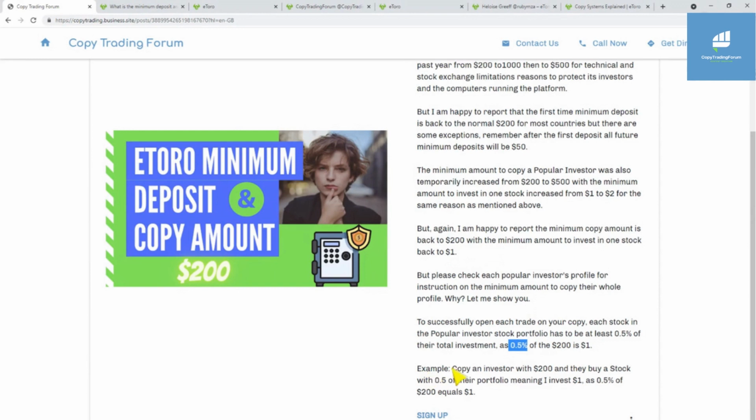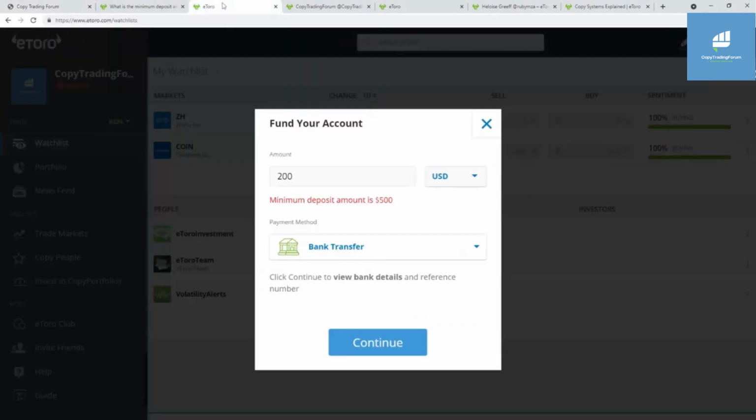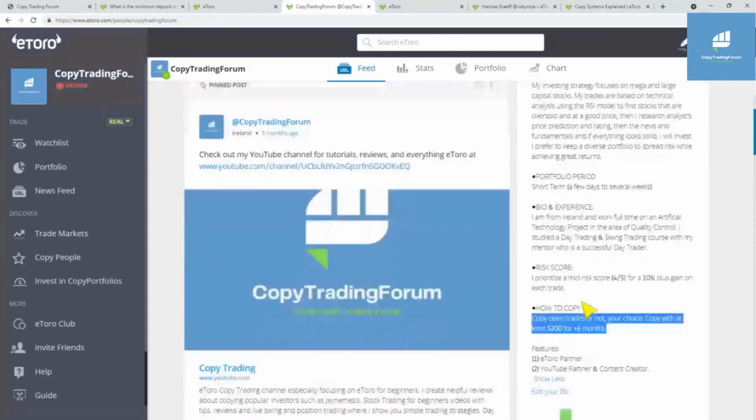So an example here. You copy an investor with $200 and they buy a stock with 0.5% of their portfolio, meaning that you invest $1, as 0.5% of 200 equals $1. So if you come over to my portfolio copy trading forum, I have a swing trading account on eToro, and I only have 8 stocks in my portfolio.